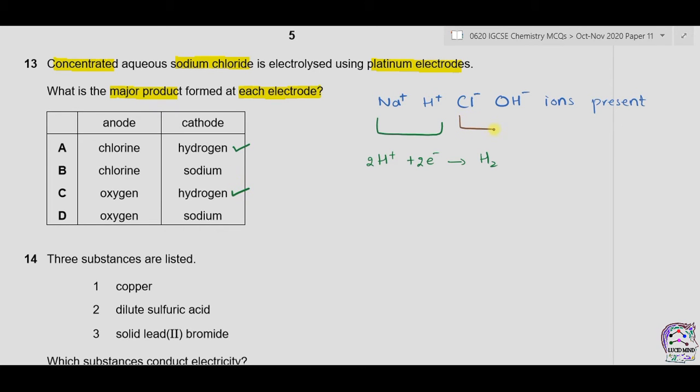Among the anions, we have chloride ions and OH- ions. And as the solution is concentrated, the amount of chloride ions will be higher. So chloride ions will be discharged first as compared to hydroxide ions, and will lose electrons to form chlorine gas. So chlorine is formed at the anode. The answer is A.